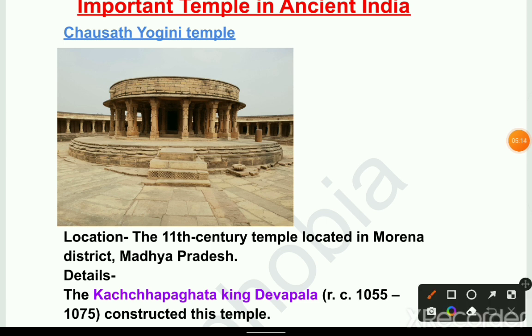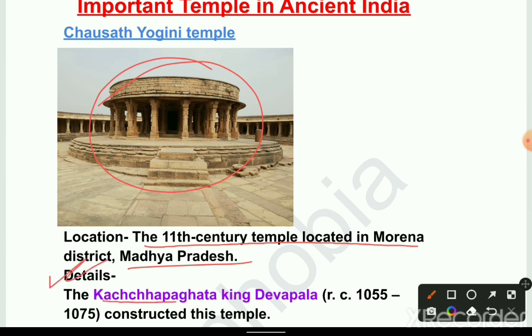Next temple is Chausath Yogini Temple. This is the picture of Chausath Yogini Temple. Location: the 11th century temple located in Morena district, Madhya Pradesh. Details: the Kachchhapaghata king Devapala constructed this temple.